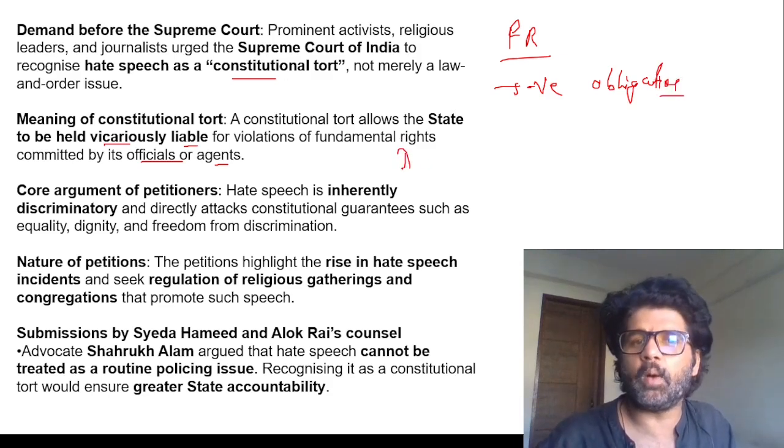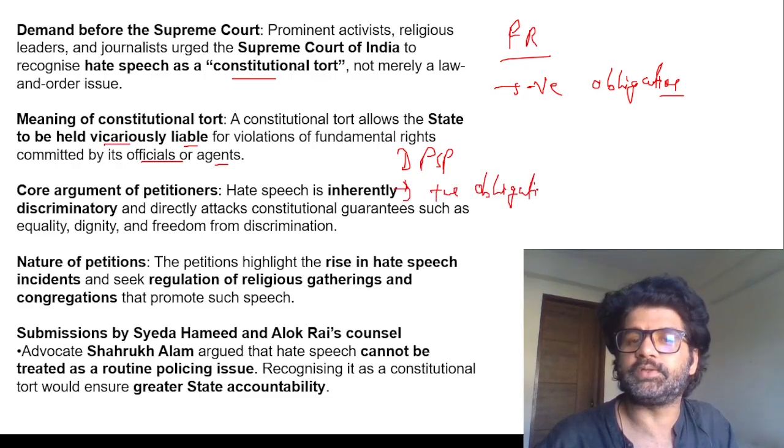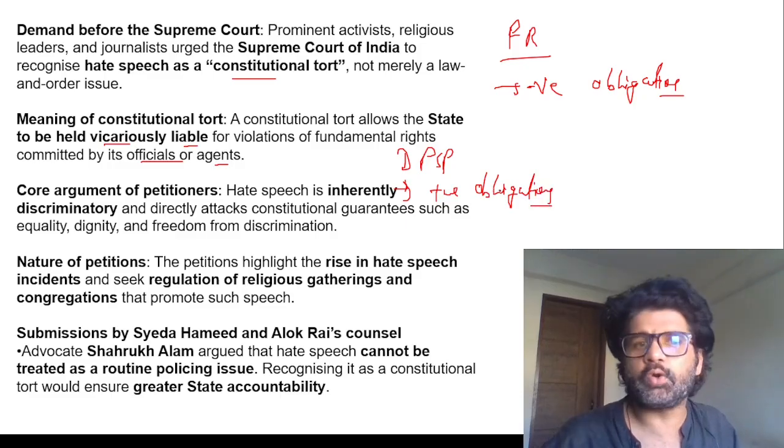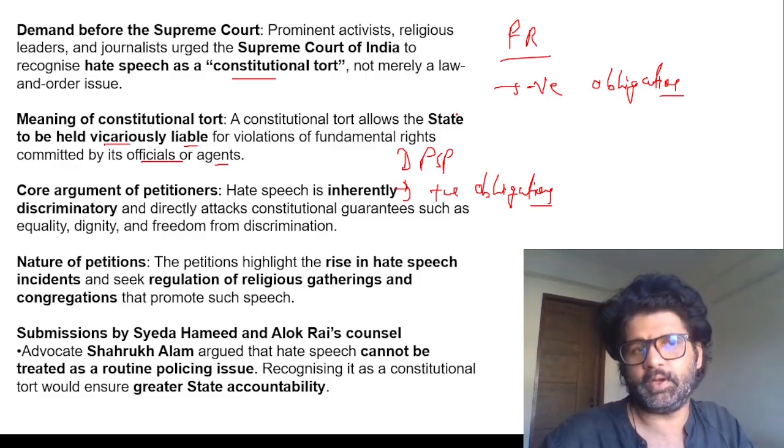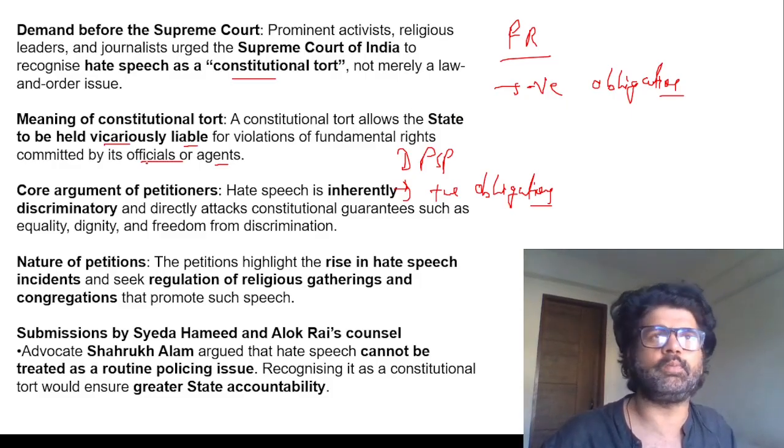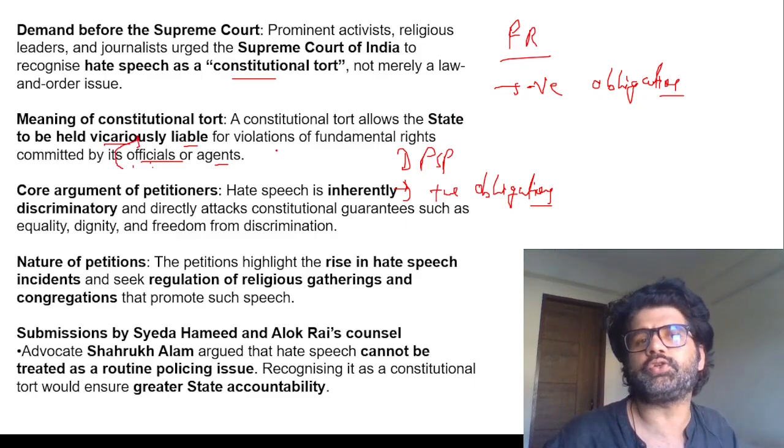DPSP, positive obligations on states. You may have read it when you were less than 18, or when you're preparing for UPSC. Positive obligations tell the state what to do, and negative obligations tell the state what not to do. So if my fundamental rights are violated, these government officials are to be blamed. If these government officials are to be blamed, that blame will then go to the state. So this is a constitutional tort.